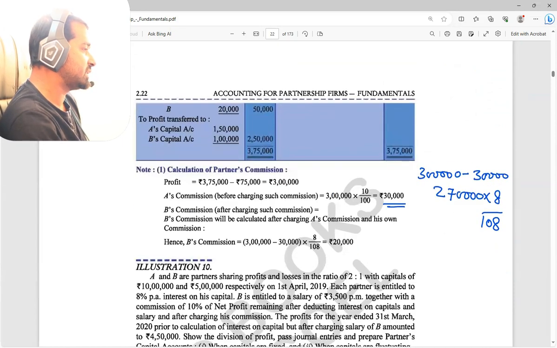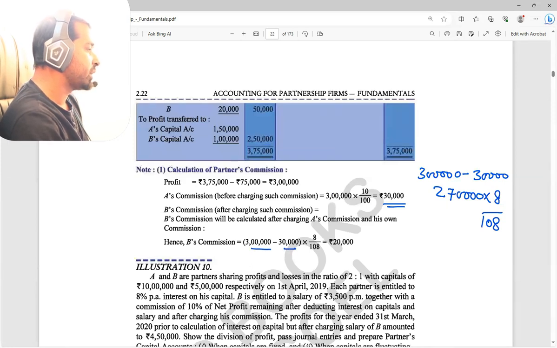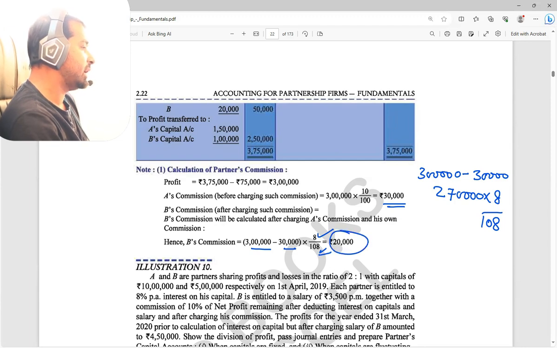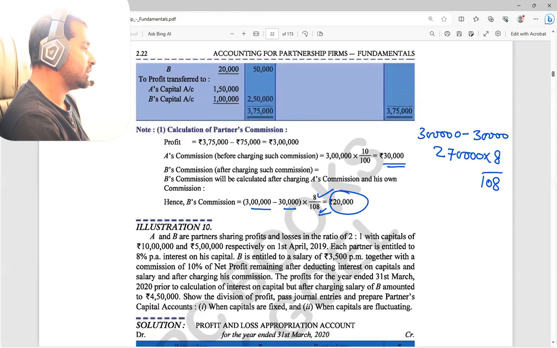So that's why we are subtracting all commission. So after charging such commission, it is nothing but 3 lakh minus 30,000 into 8 by 108%. It will come to 20,000. Check once. 2,70,000 into 8 by 108. From 3 it can cut, so 3 9s are 27, so 90,000.